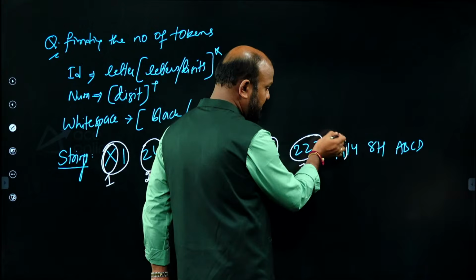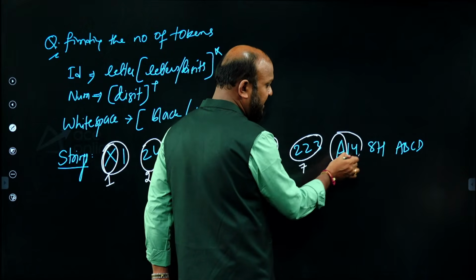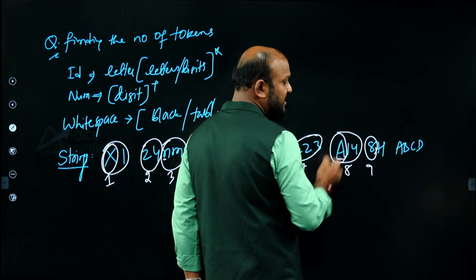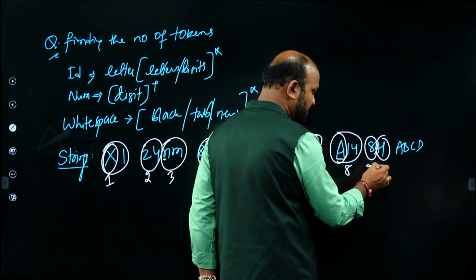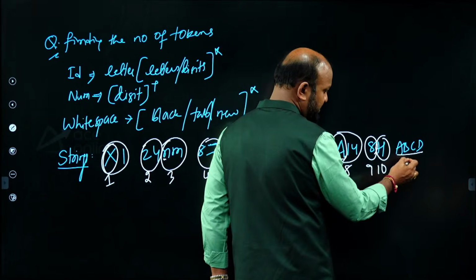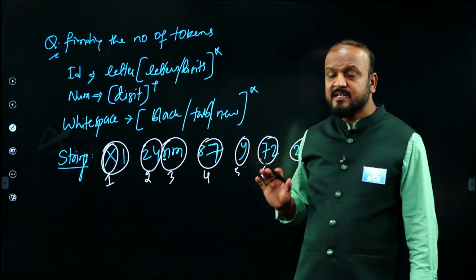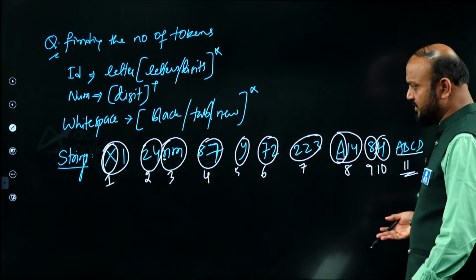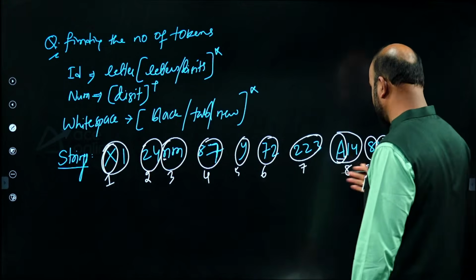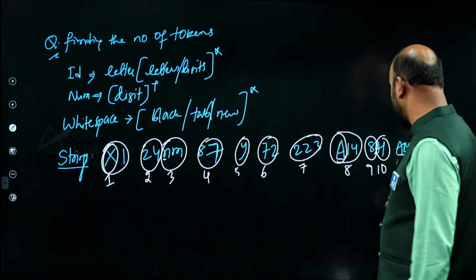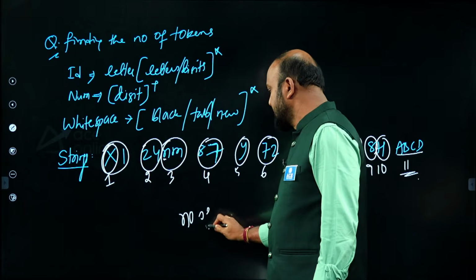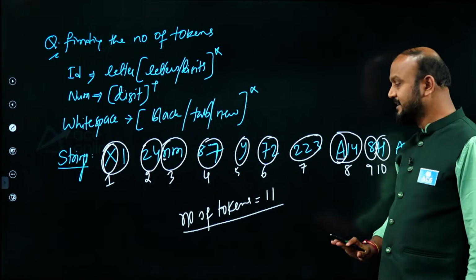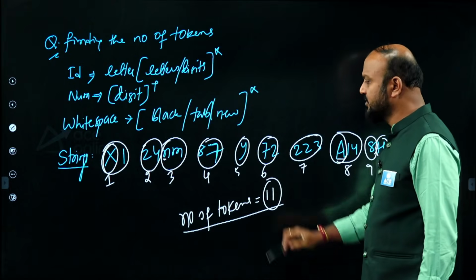And a14, a letter followed by any number of letters or digits together, is one token. And the digit is separately one token, followed by one character, one token. And then a, b, c, d is mentioned, so this is 11. If this is the exact string, then the answer could be 11. It is very hard to remember this kind of string, but some of the students have shared this kind of string. If this is the same exact string, then the number of tokens is 11.